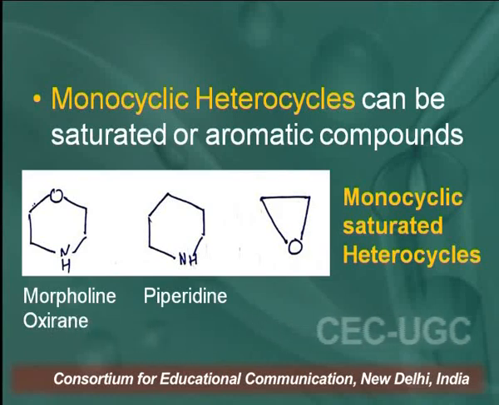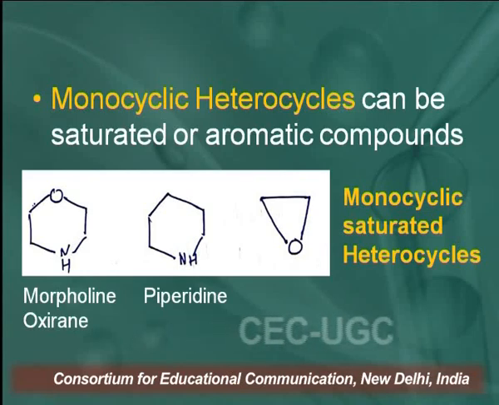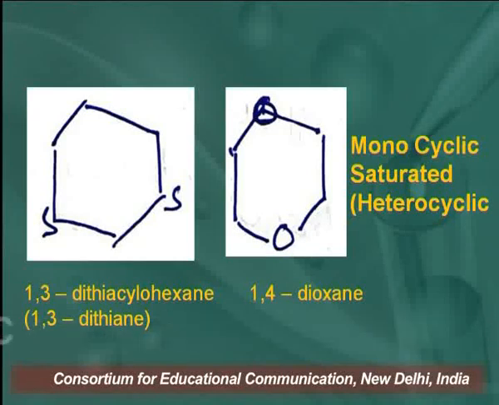In morpholine, there are 2 heteroatoms, one is nitrogen and the other is oxygen. So these are monocyclic saturated heterocyclic compounds. Similarly, in this slide you are looking again at monocyclic heterocyclic rings or heterocycles where there are 2 same heteroatoms.